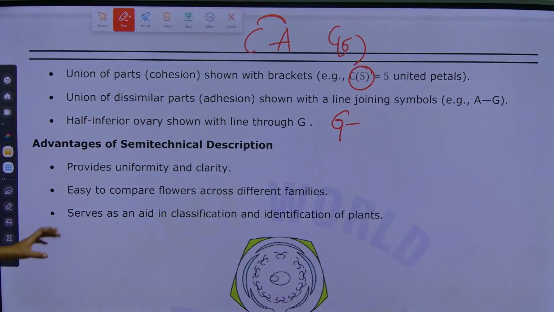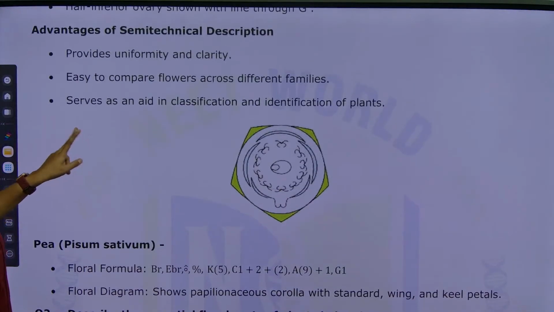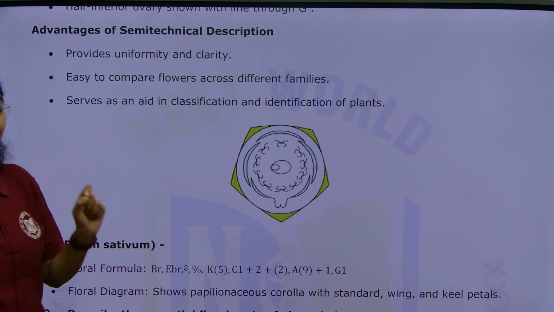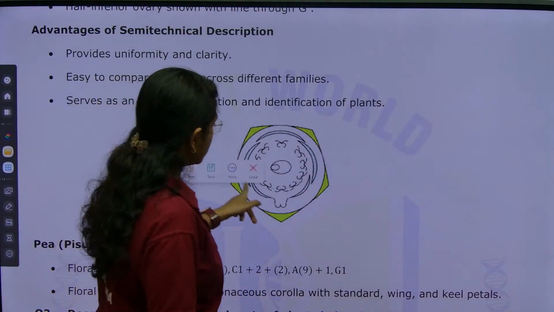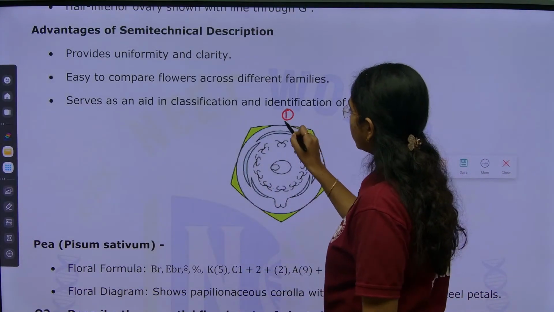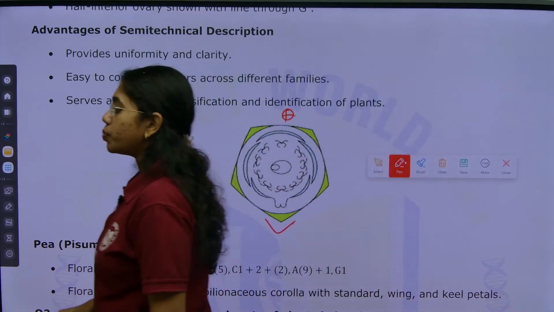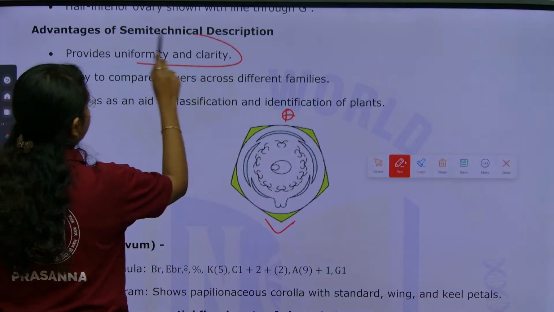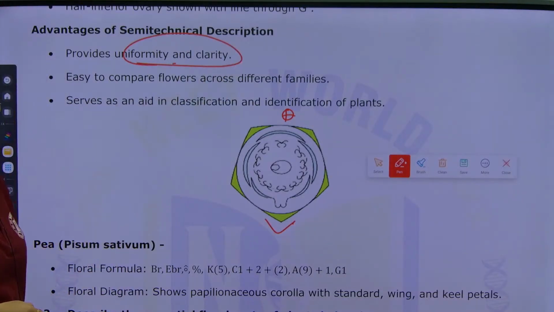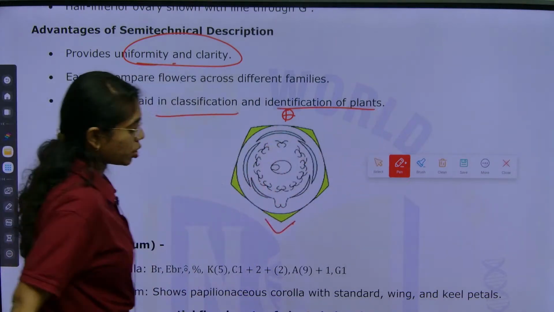Now, what are the advantages of this semi-technical description? Take one floral diagram and explain. Whenever you attempt the answer on semi-technical description, just take an example and attempt. Here the Fabaceae family is given, where this is the mother axis and this is the bract at the bottom. What are the advantages? This provides uniformity and clarity, and it is easy to compare flowers of different families. This will serve as an aid in classification and identification of plants.